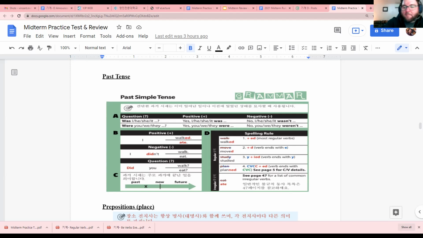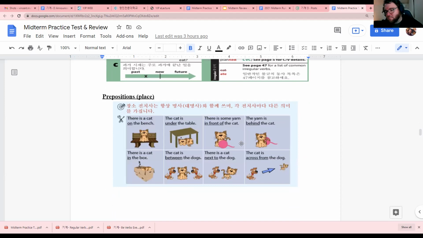Okay, the next what we studied was the 전치사. So on the test, I will ask you questions like, oh, where is the pencil? Maybe like that, or where is the book? So just remember the book is next to the pen. 이렇게 해도 돼요.